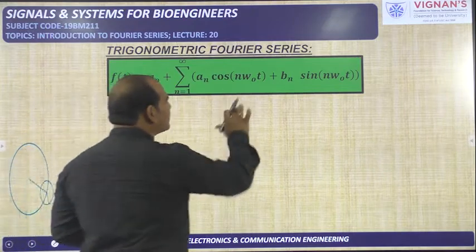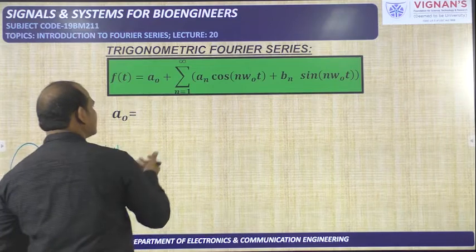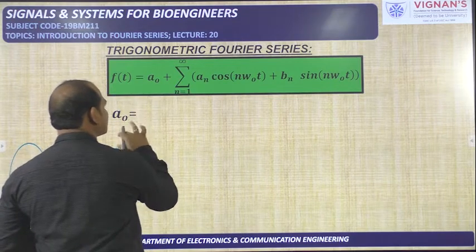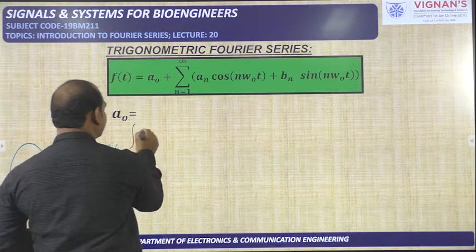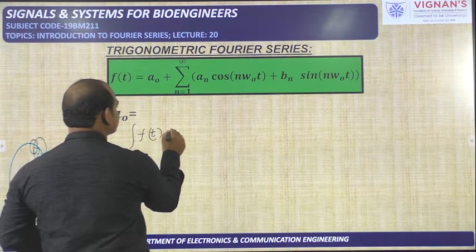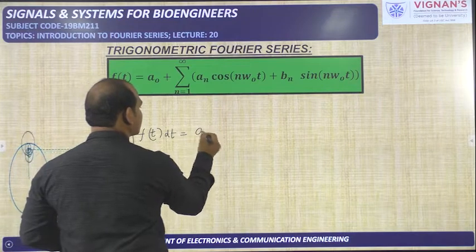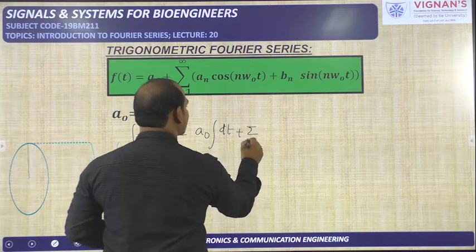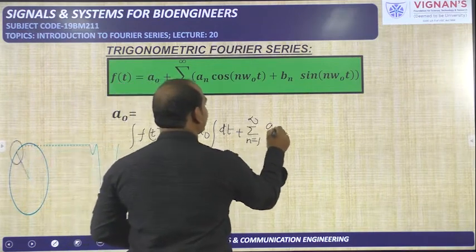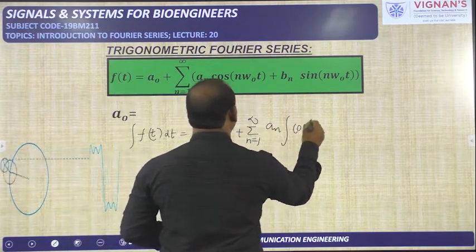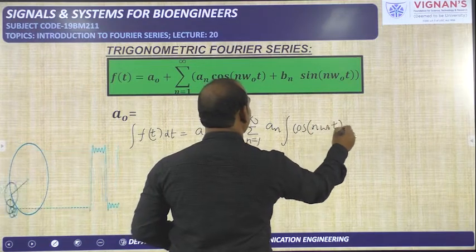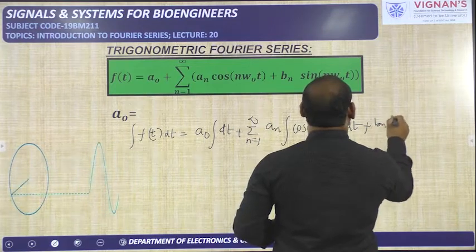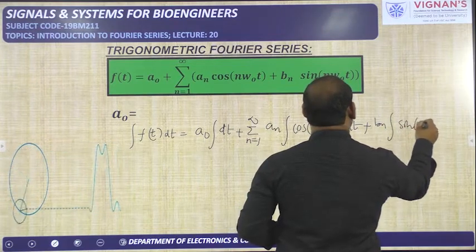Just integrate this equation over one period, then you will get a naught value. So I am doing the integration for this entire equation, left side, right side, over one period. So integral f of t dt is equal to a naught, which is constant, so we can write it outside, dt, plus sigma, also outside, an integral cos n omega naught t dt, plus bn integral sin n omega naught t dt.